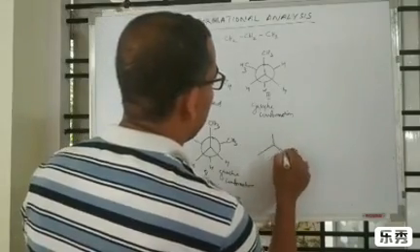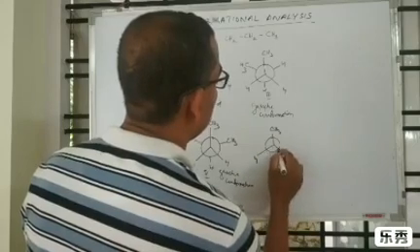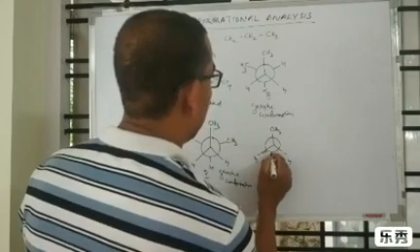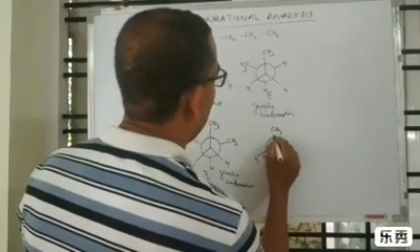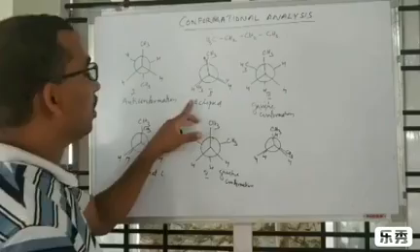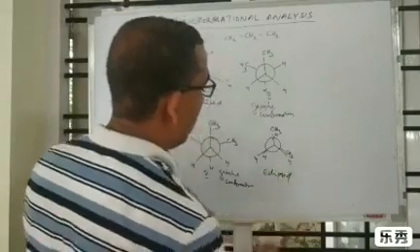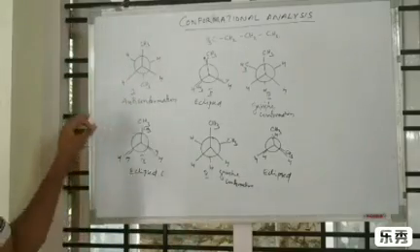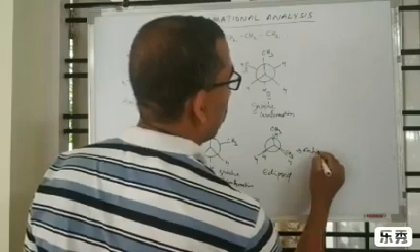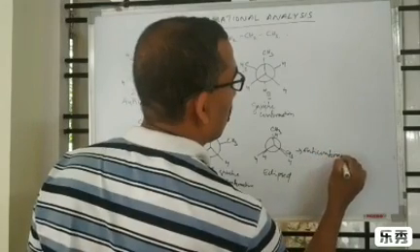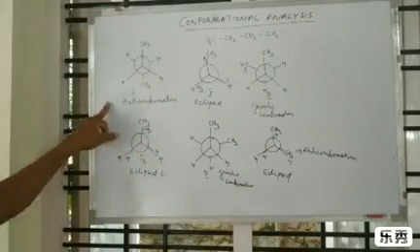Then again rotating 60 degrees, CH3, H, H. This is similar to the second one, eclipsed. Again after rotating 60 degrees, we will come to anti-conformation. The first one is anti-conformation.